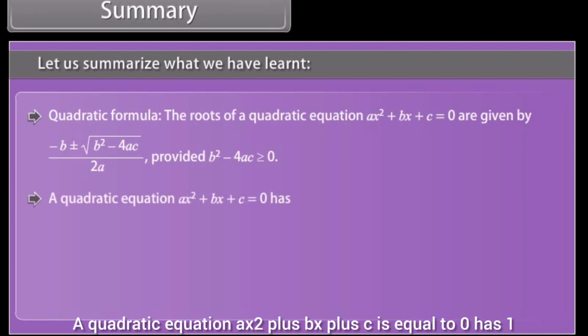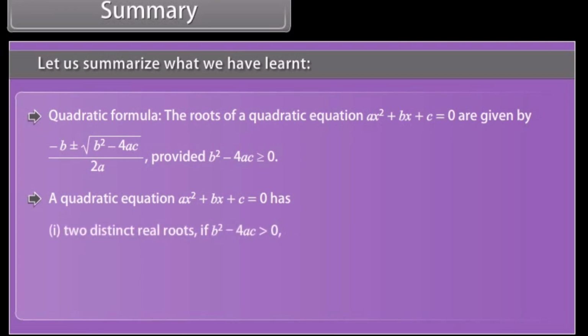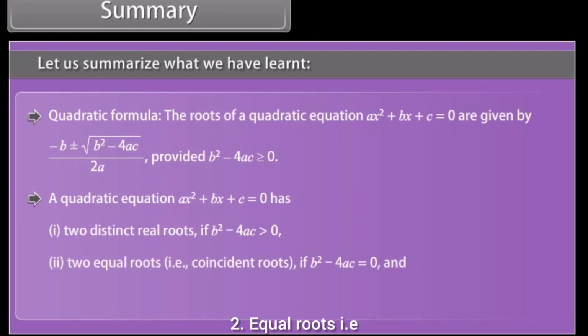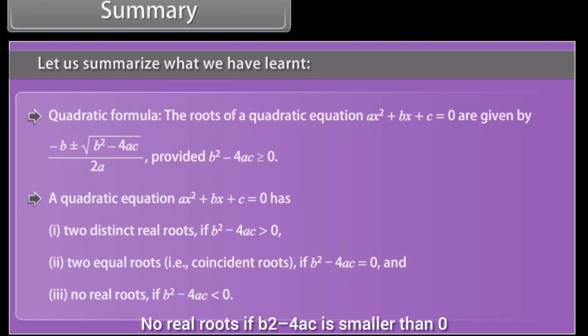A quadratic equation ax² + bx + c = 0 has one, two distinct real roots if b² − 4ac is greater than 0. Two, two equal roots, that is, coincident roots, if b² − 4ac is equal to 0. And three, no real roots if b² − 4ac is smaller than 0.